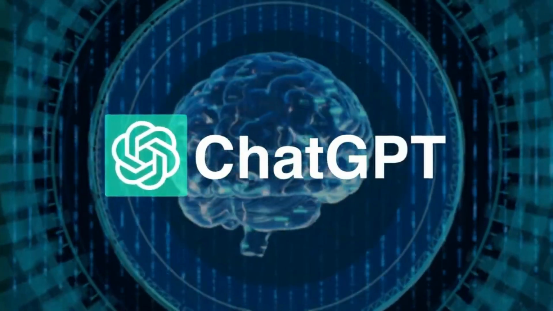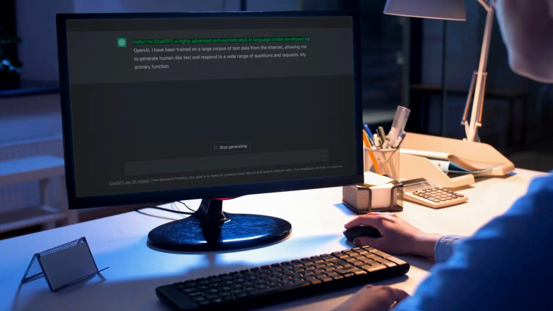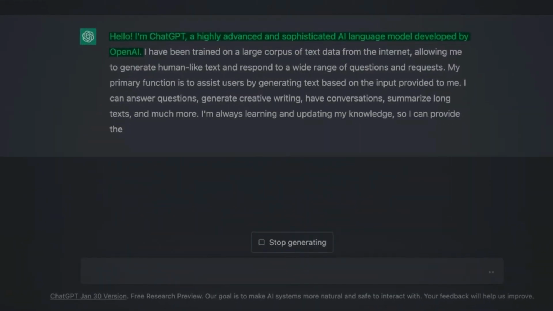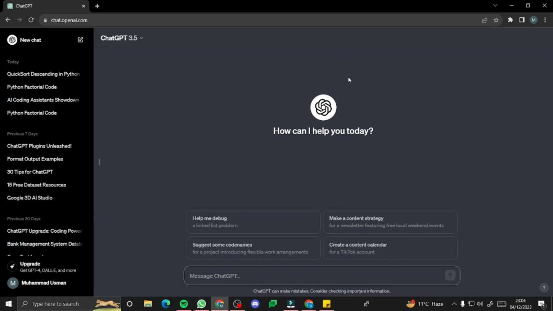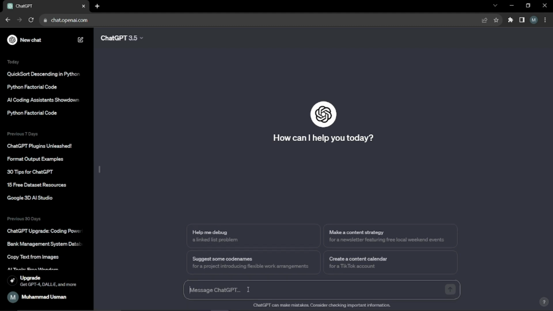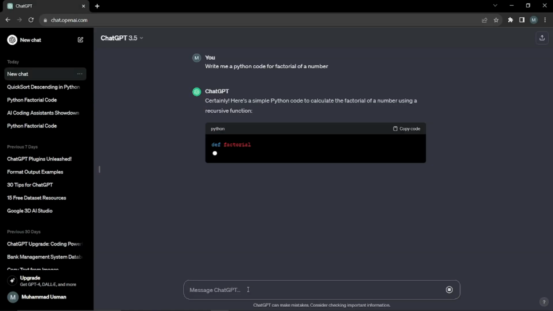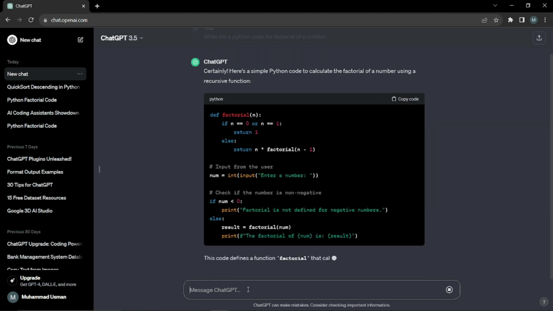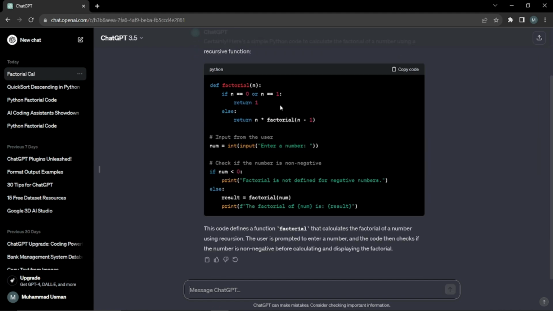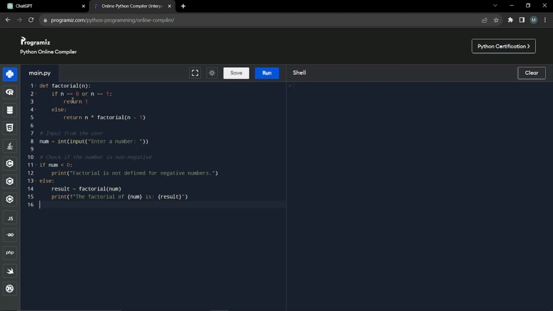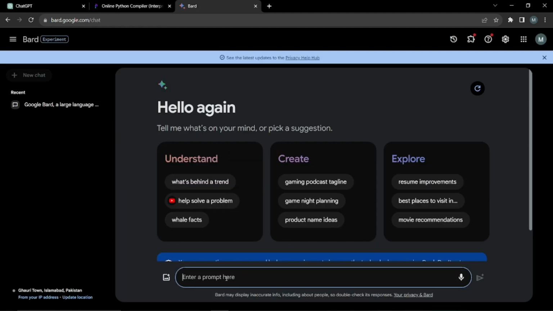Alright, so now let's start with ChatGPT and Google Bard. Guys, I put both of these tools in the same place because these tools are a lot similar if you want to deal with coding problems. If you talk about ChatGPT first, let's just say I type in, write me a Python code for factorial of a number. ChatGPT will quickly provide me with the Python code for factorial of a number. It said define factorial. If you want to run this code, you need to copy and run it in any compiler, like an online Python compiler. For short code, ChatGPT performs really effectively. Similar is the case with Google Bard as well.